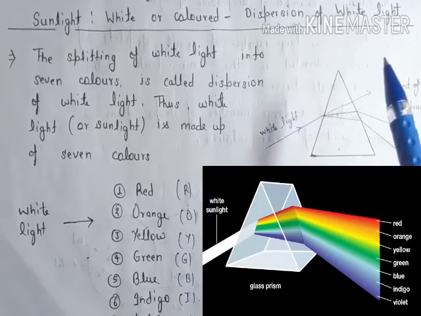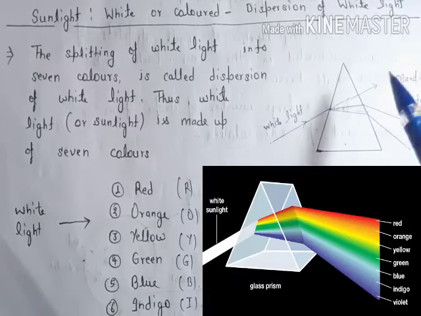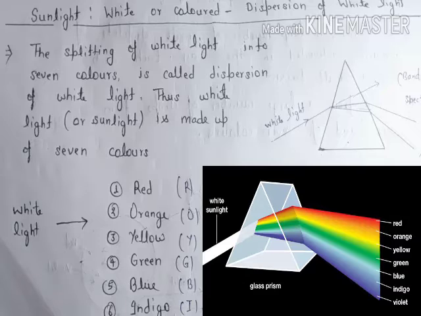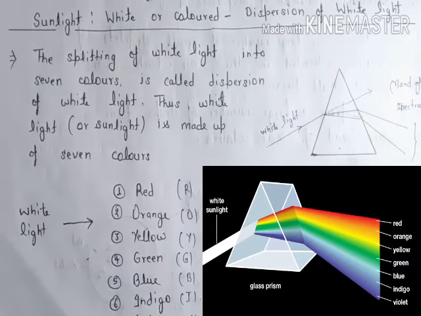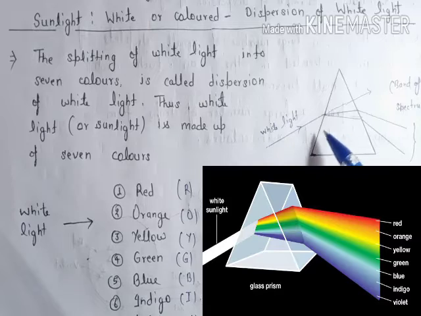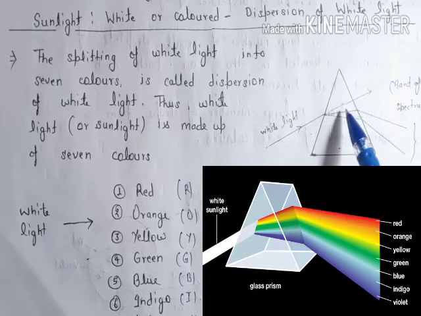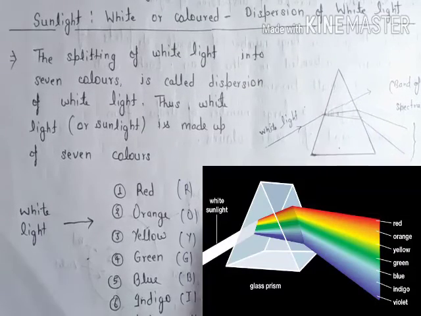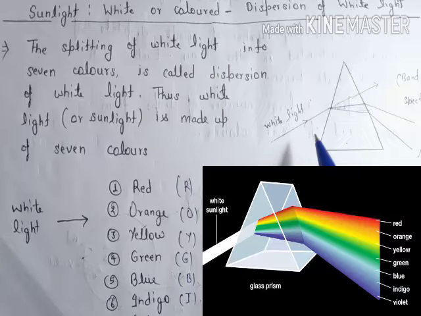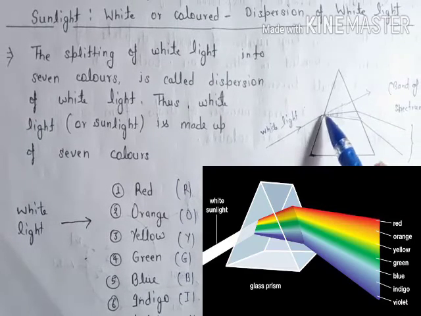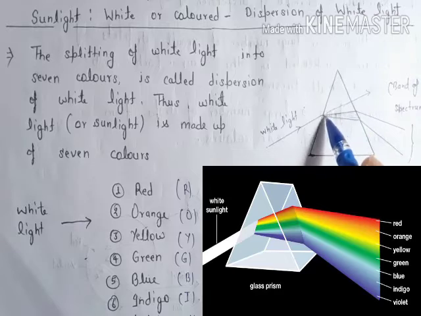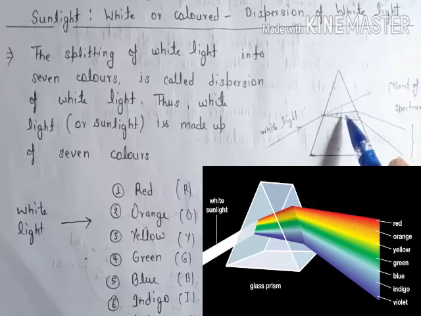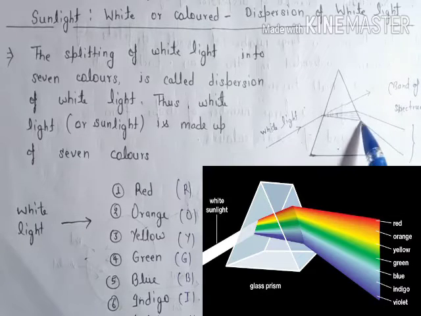So to check this, we have an activity here. This is a prism that you can see on your screen right now. When this light beam, this white light, passes through the prism, which is made of glass, in that condition you can see this is air and this is glass. These light rays bend and get separated into their components.